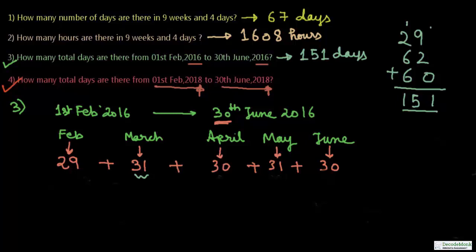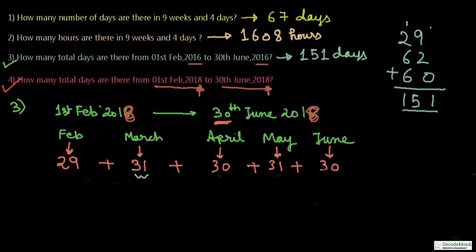So now it's again from 1st February, but this is 2018 to 30th June 2018. So instead of 16, it's 18. We have already written the third question. I have kept this on board so that you can refer to this.